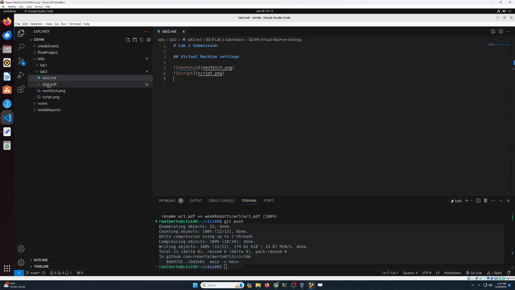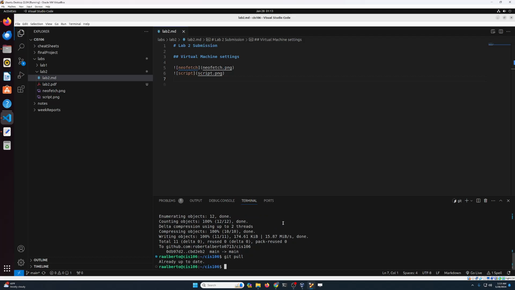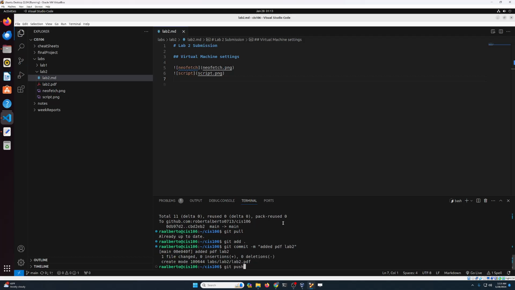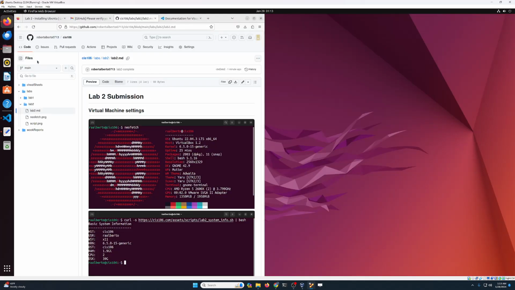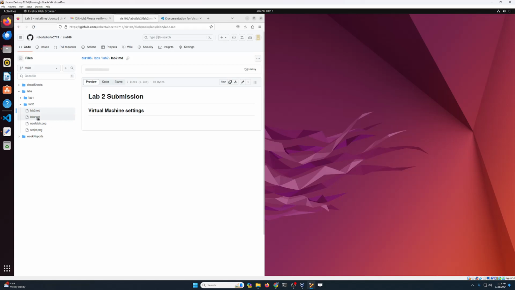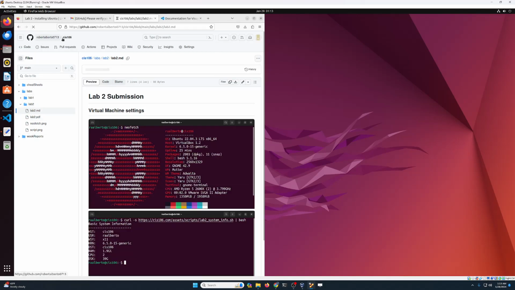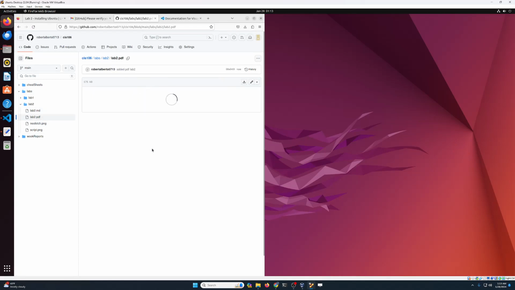But we don't have this file on GitHub. So all we have to do is repeat the commands. Git pull, git add period, git commit -m, add it, PDF lab2, and then git push. And notice that now, if I refresh the page, my PDF file is there with no problem.